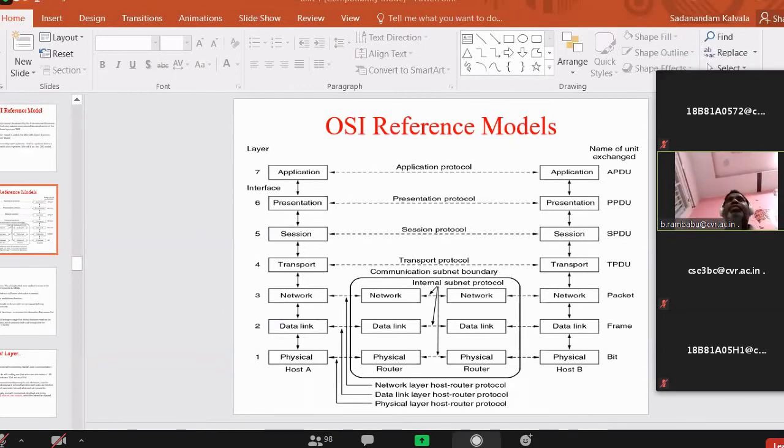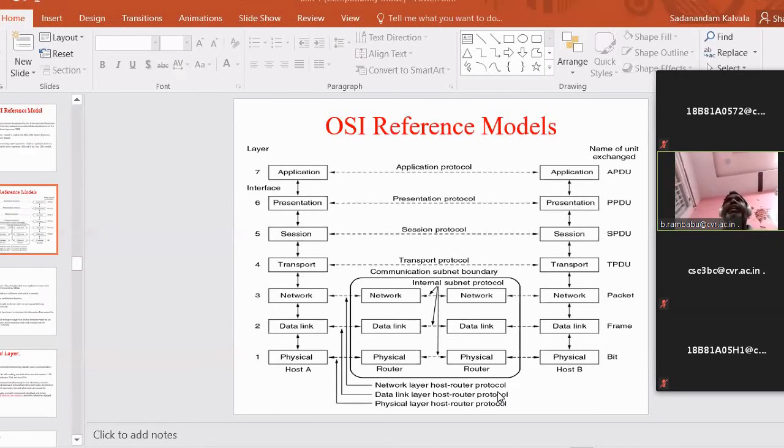But here, the source forwards at high speed and the destination receives at low speed. Now there is an overflow of the data due to the different speeds. Please note down: overflow of the data. That overflow of the data is considered a loss of data. So the first loss is transmission error, and the second loss is due to overflow. So please remember overflow of data. Controlling the data means controlling the transmission errors and controlling the overflow of the data. That's why we require a module called the flow controlling mechanism.